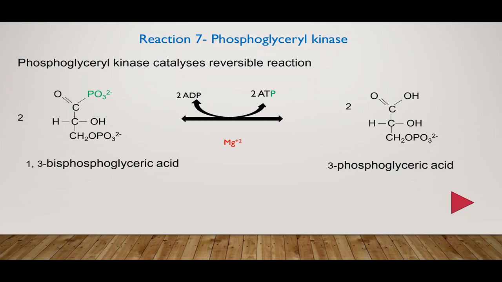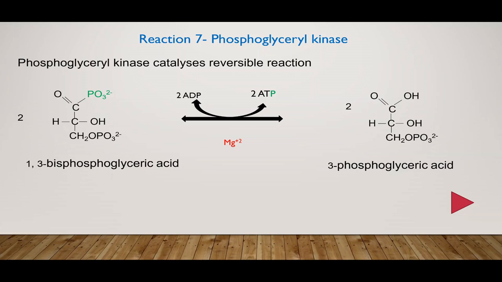There are four different kinases present in glycolytic pathway. We have seen two kinases already, hexokinase and phosphofructokinase. Although all enzymes catalyze reversible reactions, under cellular conditions, the concentration of metabolites will decide the direction of reaction. So under cellular conditions, the concentrations will be such that in cell, the first two kinase catalyzed reactions, hexokinase and phosphofructokinase, are irreversible.